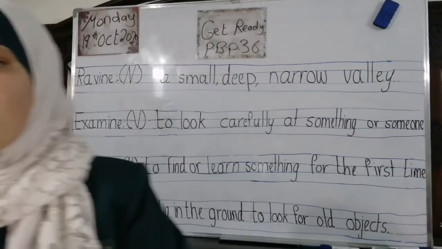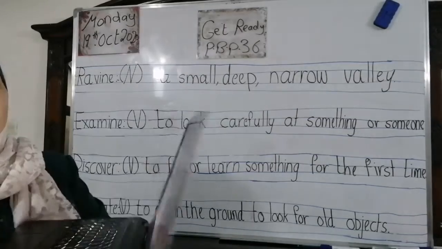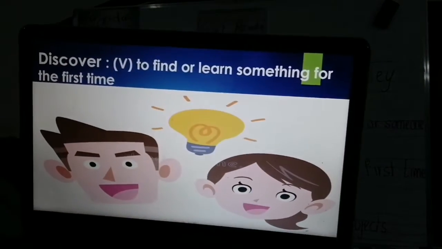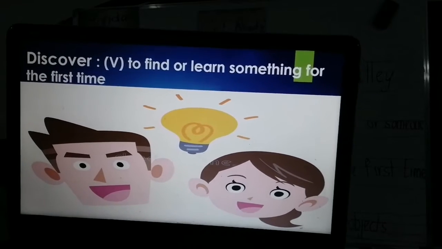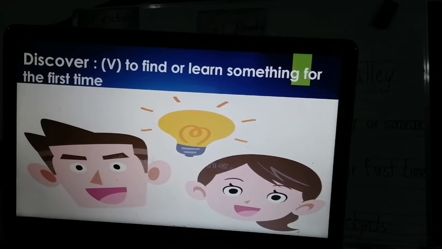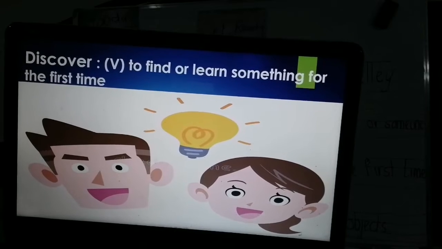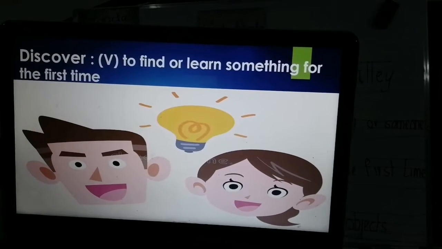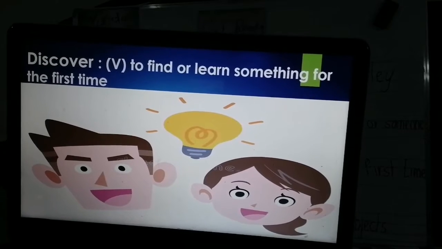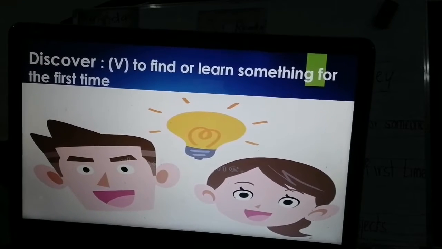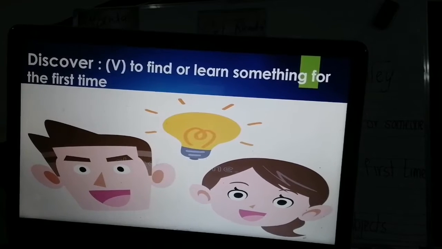What is the next word? Look at this one. Discover. What do you mean by discover? Of course, it's a verb. It means to find or learn something for the first time. Look at these two persons. They are saying, wow, they discovered something. We mean discover, to find or learn something for the first time.